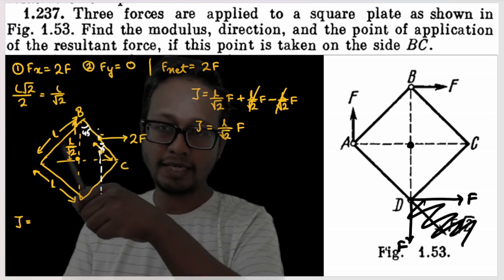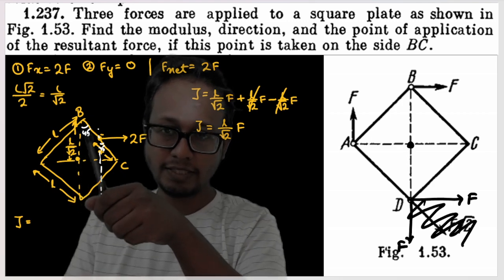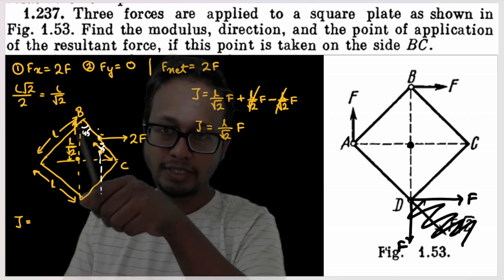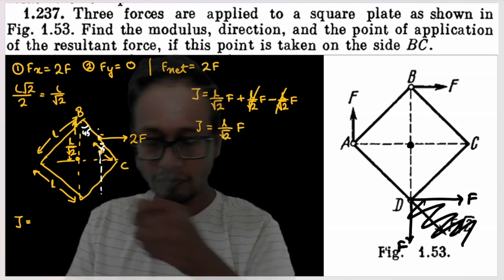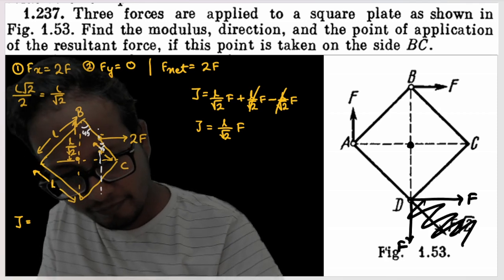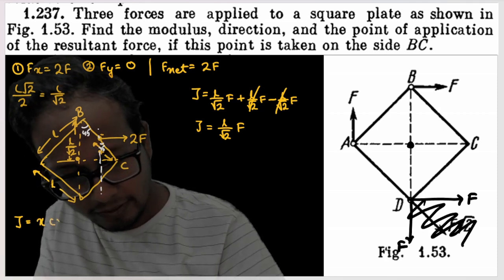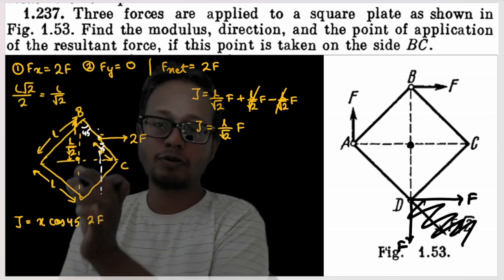The angle between two sides is 90. If I cut a diagonal from half, this angle is 45, this angle is 45. So if this angle is 45, these two are parallel lines, so this angle is also 45, this angle is also 45. So I can say X cos 45 into 2F. This is the net torque due to 2F.